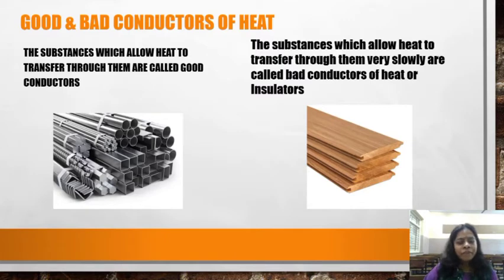Last time we had finished till the good and the bad conductors of heat. These are the good conductors of heat, usually all the metals, and this is one example of bad conductors of heat: plastic, glass, thermocol, clothes. There are many more examples of insulators or bad conductors of heat. So let's continue from here now.